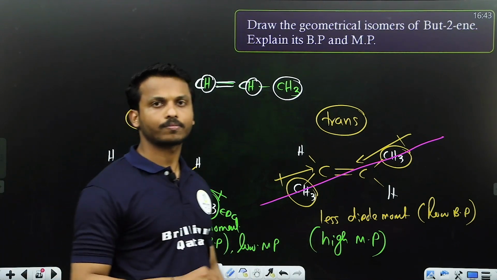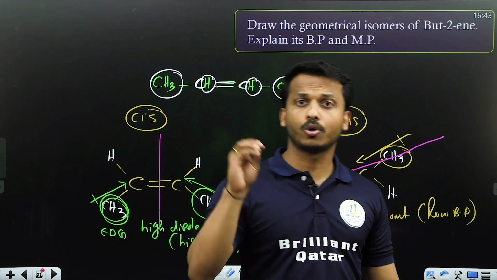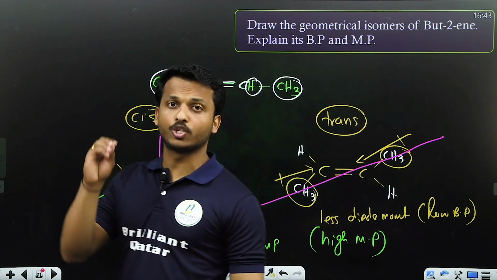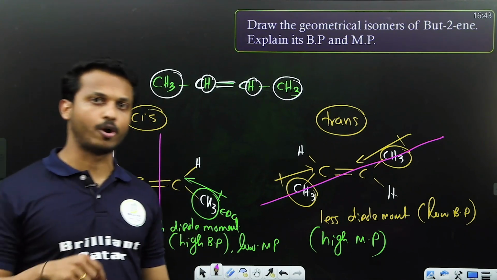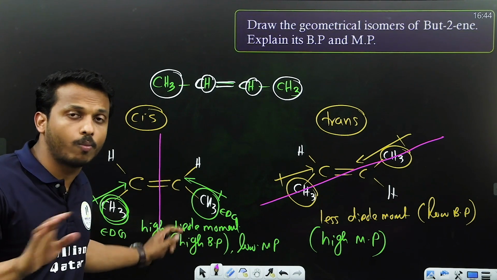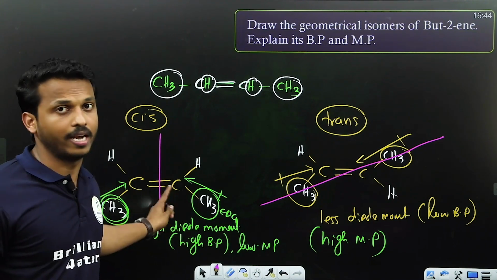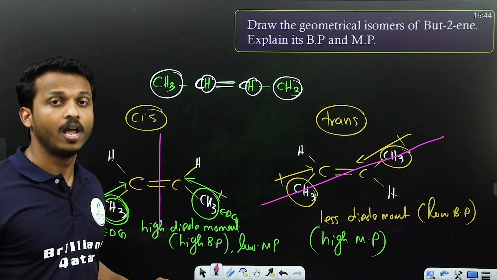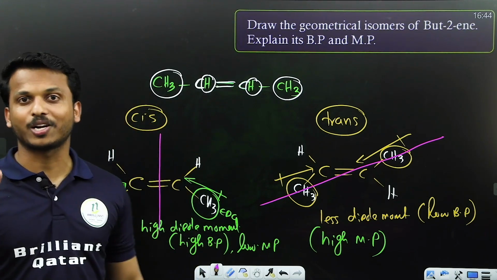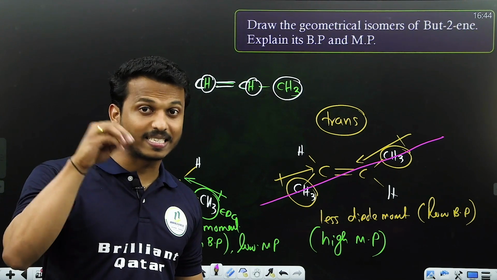So conclusion, study how to draw cis and trans isomers. That is one question. Second question, they will ask which one has high boiling point and melting point. Boiling point is mainly related to dipole moment, and in most cases cis has the greatest. So cis has high boiling point, but trans has high melting point. Melting point is related to symmetry.